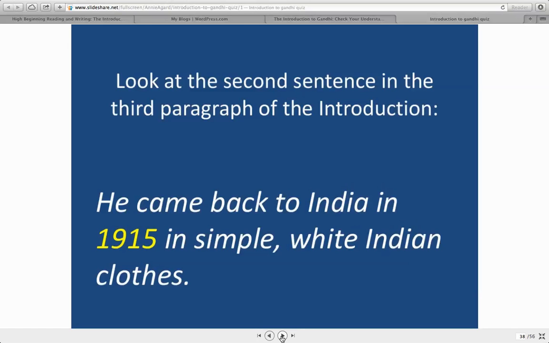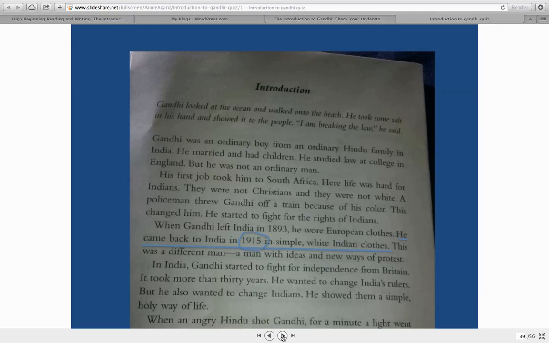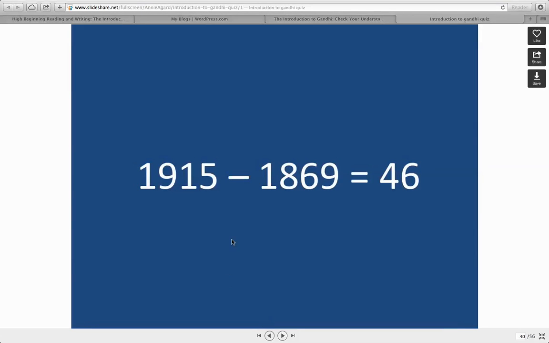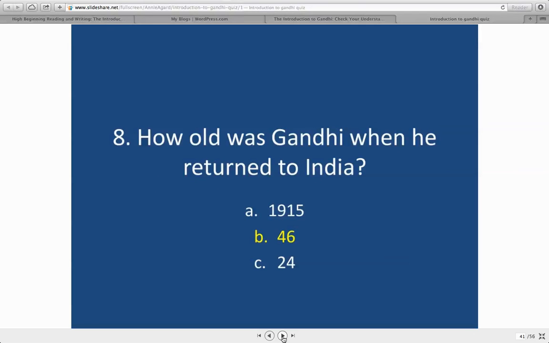And then you have to look at the second sentence in the third paragraph of the introduction, that sentence that says he came back to India in 1915. And there it is. So then you have to do a math problem. 1915, take away 1869, is 46. So that's how old he was when he came back to India. There's the answer.